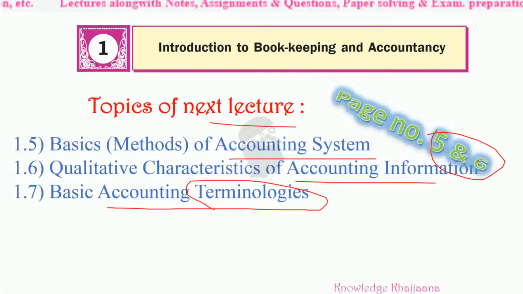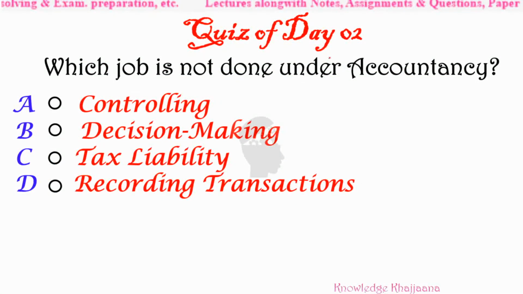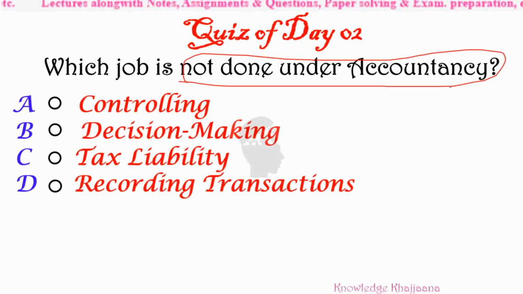Now let's go to today's quiz of day 2. Which job is not done under accountancy? Which is not under the scope of accountancy? Controlling, decision making, tax liability, or recording transactions. Out of the 4 options, which does not come under the stage of accountancy? You have to give the correct answer immediately.